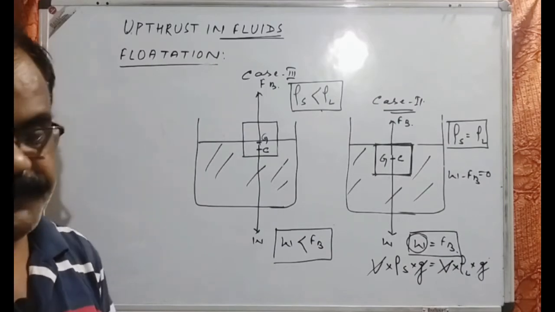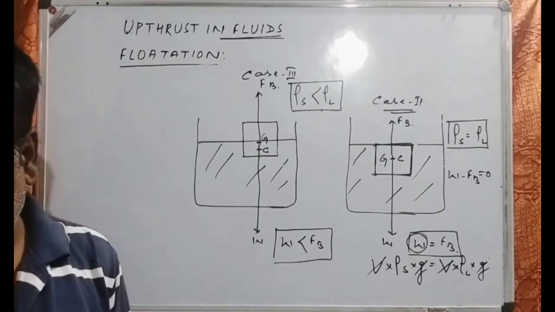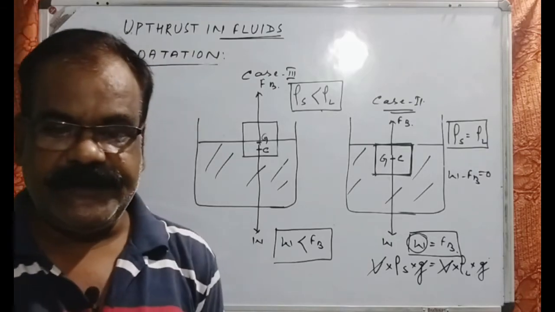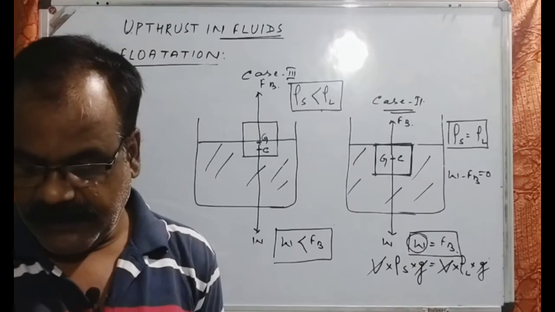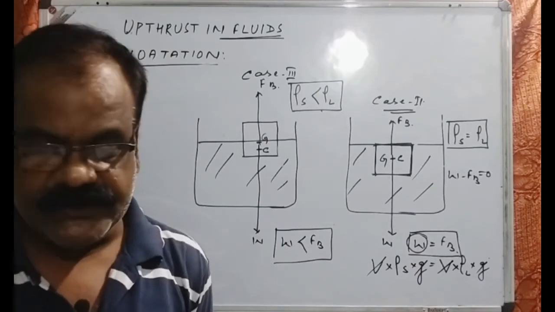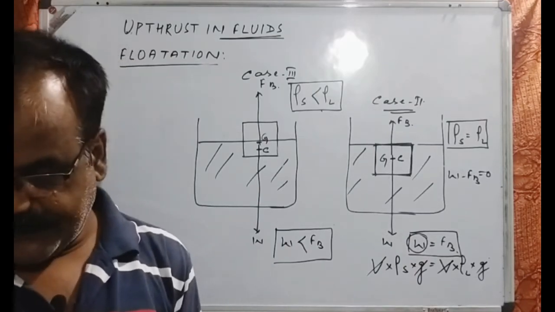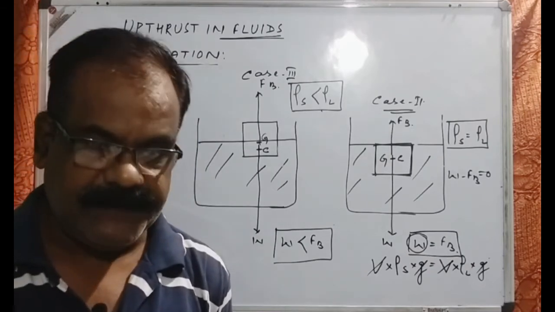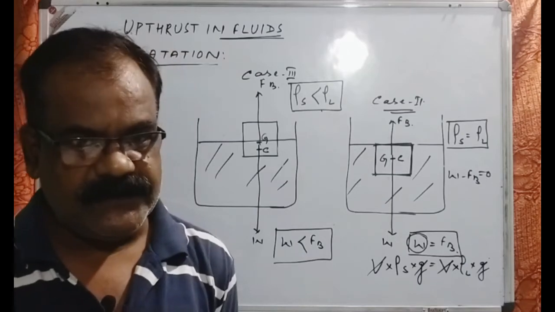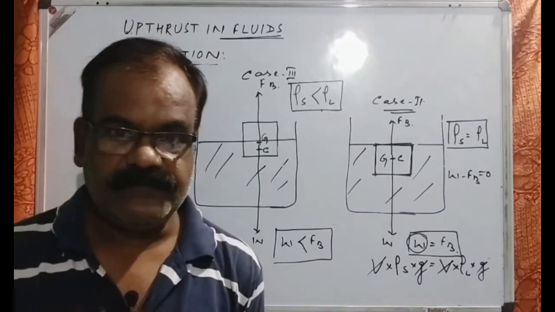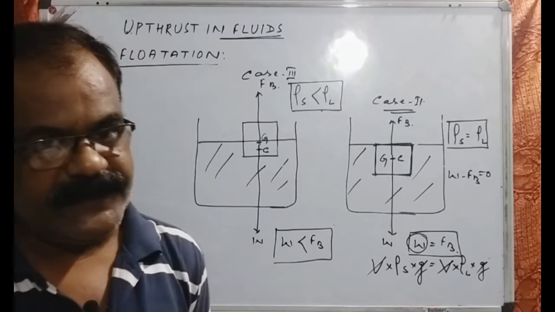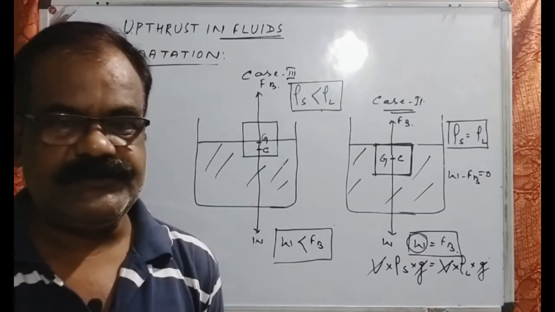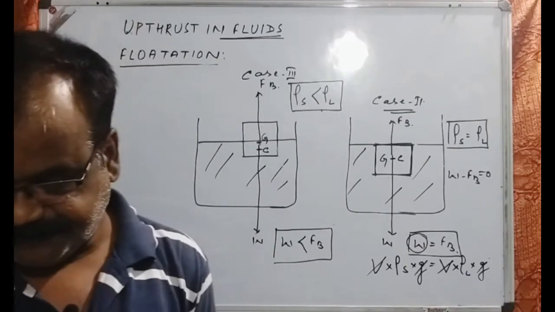This indicates that whenever a solid is floating in a liquid, the weight of the whole solid acting vertically downward at the center of gravity must be either less than or equal to the upthrust which is acting at the center of buoyancy.